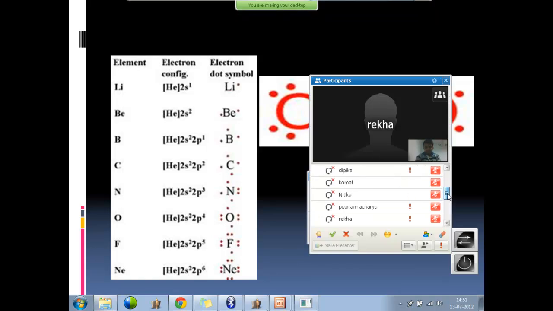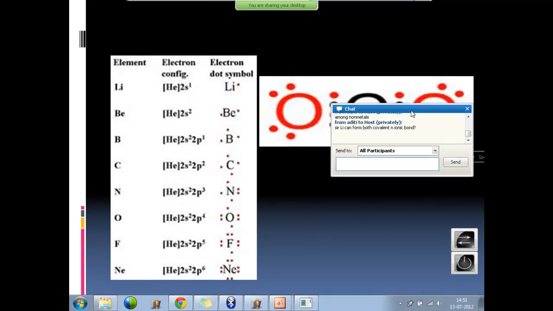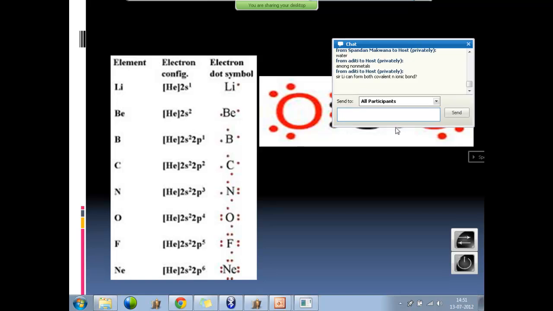Yeah, Aditi? What is the query? Yes. There are some metals and non-metals which can form covalent as well as ionic bonds. Okay.